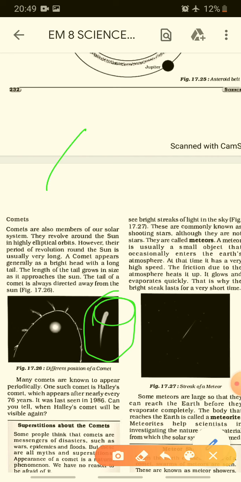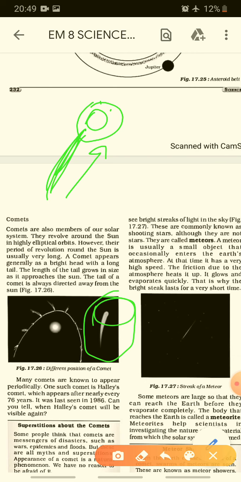The distance to reach the sun is very long, so slowly, as it reaches the sun, the tail increases. The tail of the comet is always directed away from the sun.